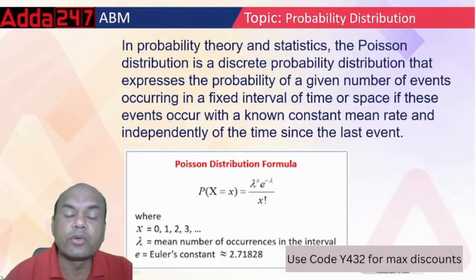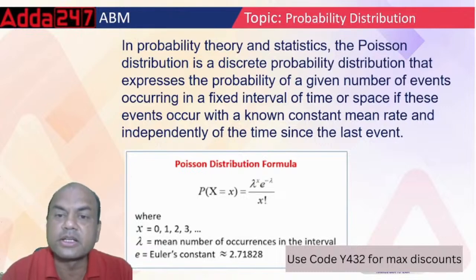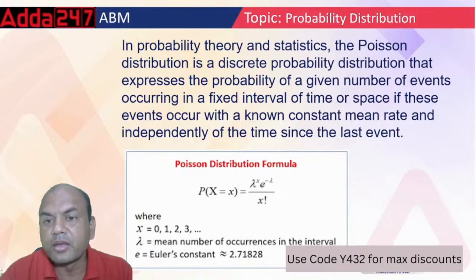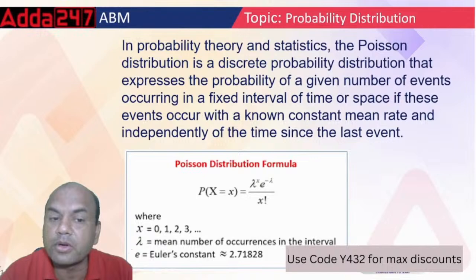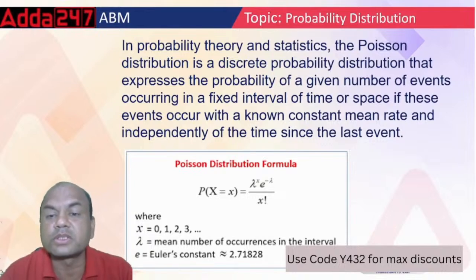Now, if you go on to Poisson, in probability theory and statistics, the Poisson distribution is a discrete probability distribution that expresses the probability of a given number of events occurring in fixed intervals of time or space if these events occur with a constant mean rate.